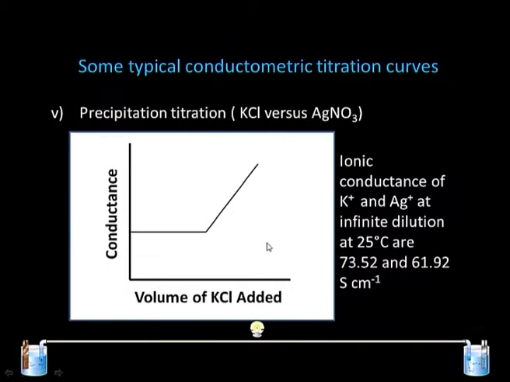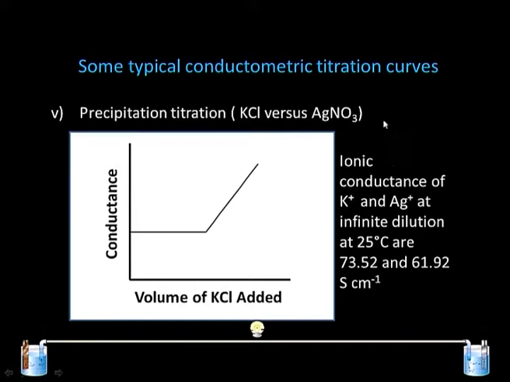If we want to do a precipitation titration to find the concentration, we have to look at two different compounds. One is KCl versus AgNO3. We have silver nitrate in a beaker, KCl is added from the burette, and conductance is being measured. The moment the KCl is added to the solution, the conductance does not show any change; it is almost parallel to the x axis,